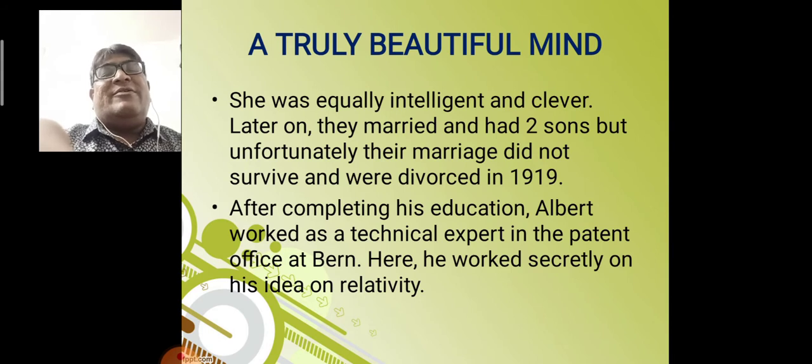But before that, when Albert Einstein's mother came to know, she restricted. She did not allow him to get married to Mileva Marek because she was 3 years older than Albert Einstein. But later, it was the final decision of Albert Einstein, and hence they both got married after 2 years.